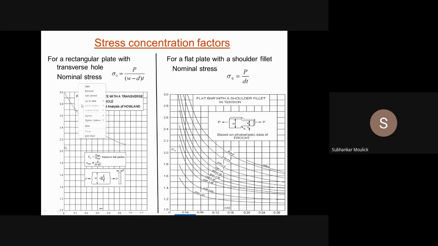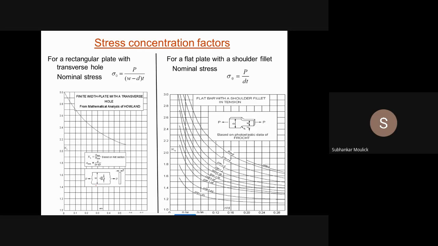Okay, how to calculate? So let us see the first figure. This is a finite width plate with a transverse hole. That means you have a rectangular plate. In this plate, a hole is drilled at the middle of the plate.